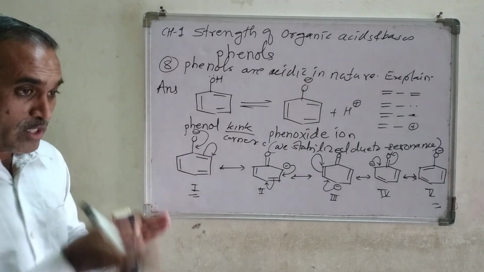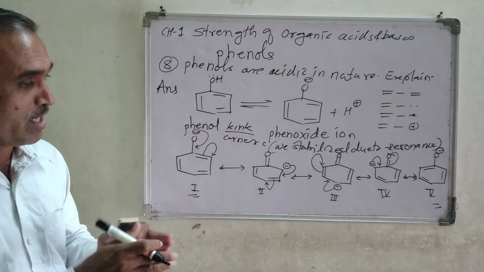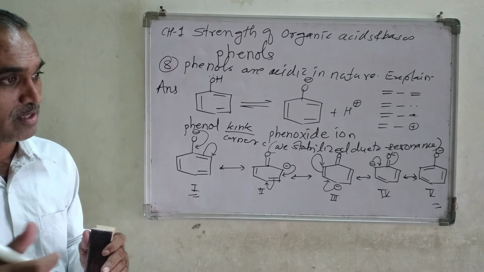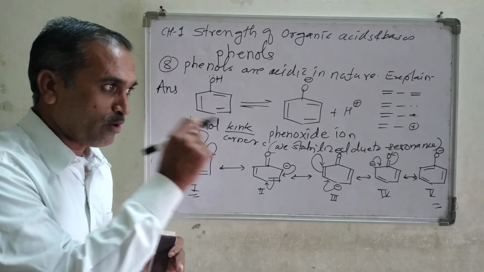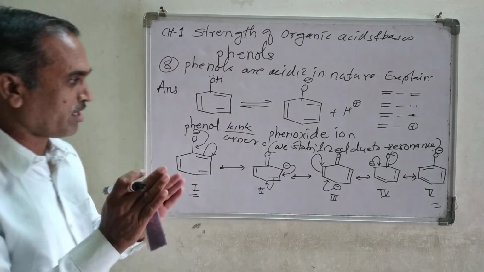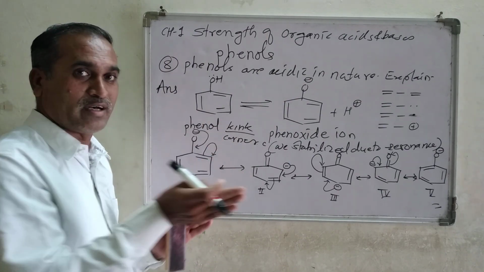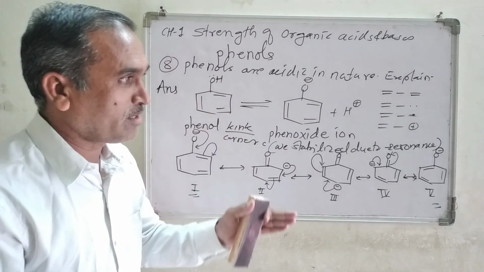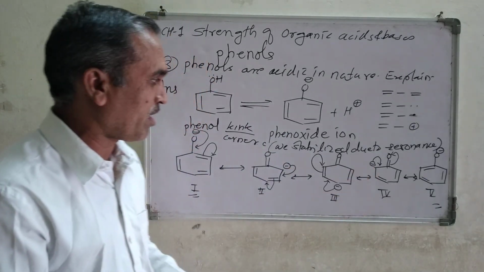And now what will be the application of that resonating structure when we study the last chapter of this semester? The name of that chapter is aromatic electrophilic and nucleophilic substitution reaction. In that we are going to see why the aromatic compound undergoes electrophilic substitution at the ortho position and the para position.